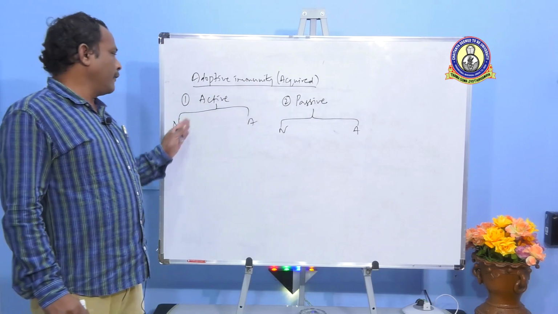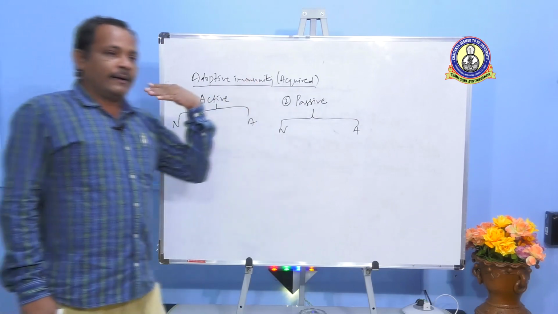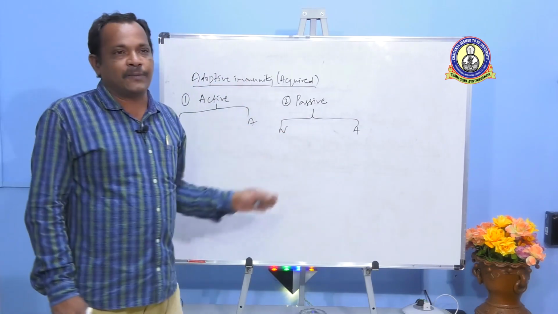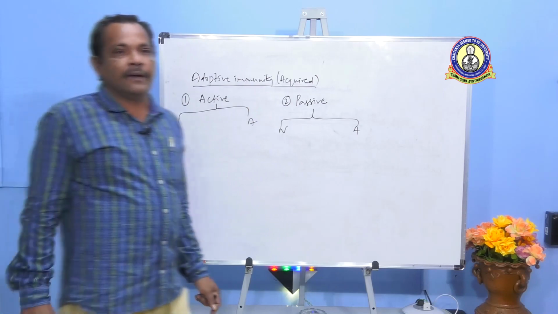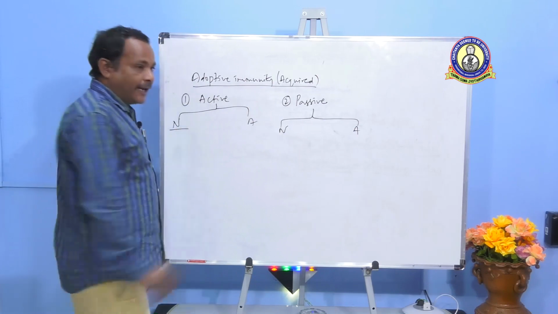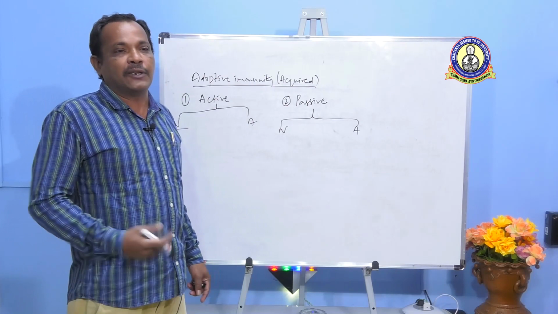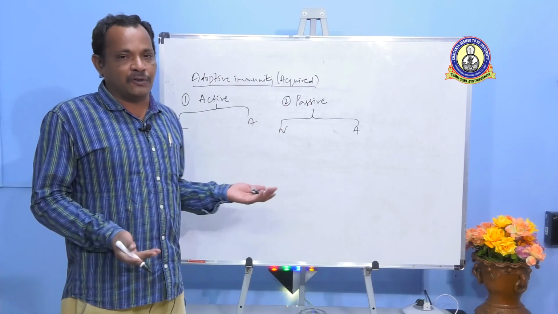First, we'll talk of all this natural, artificial type of active and passive immunity, and we'll finally conclude by talking about the differences between active and passive immunity. Coming to natural active immunity, this type of immunity is gained by an individual by exposure to antigens naturally. Antigens are in fact disease causing microorganisms.